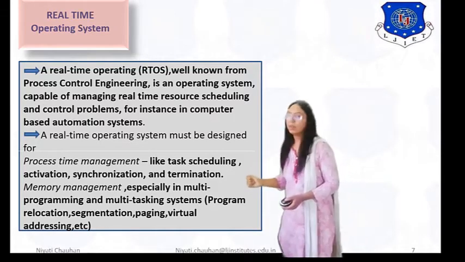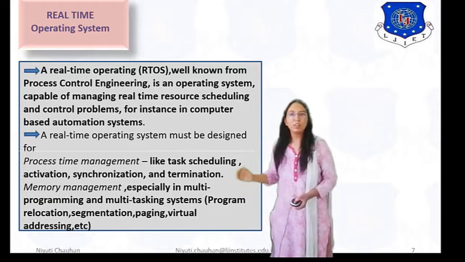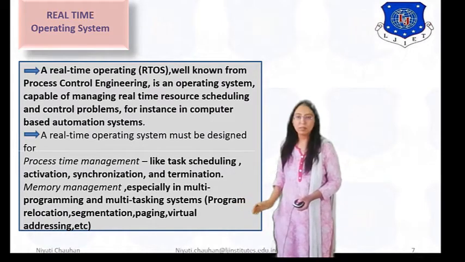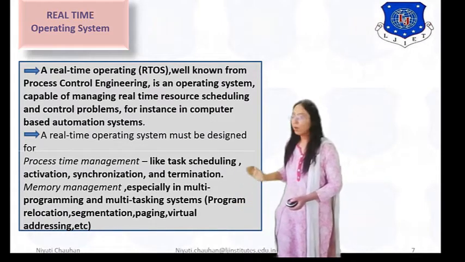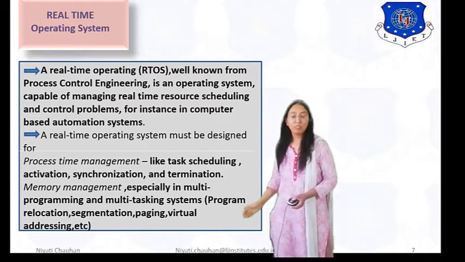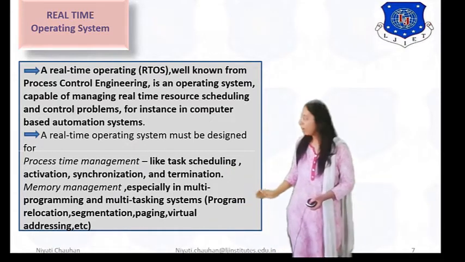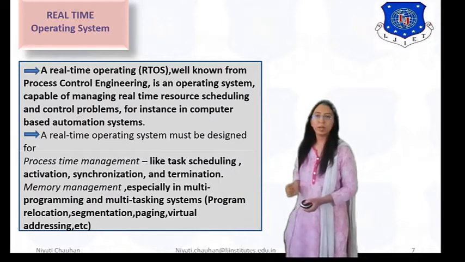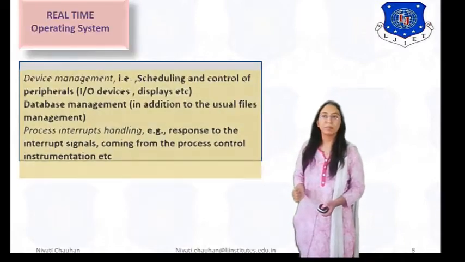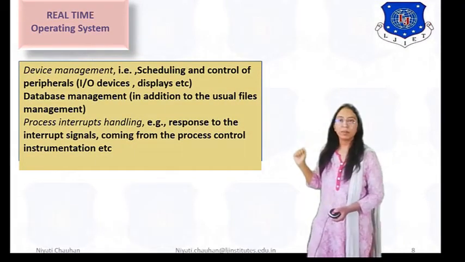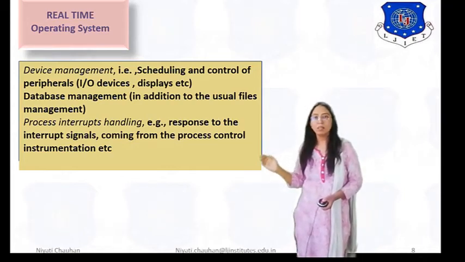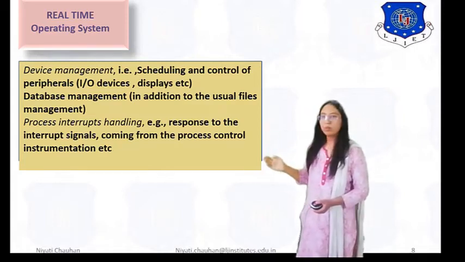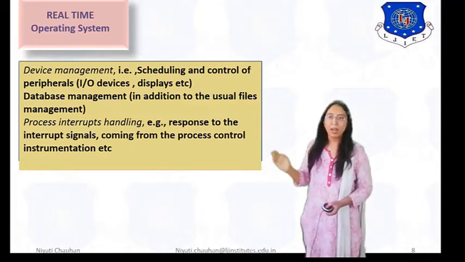Second, memory management, especially in multi-programming and multitasking systems: program relocation, segmentation, paging and virtual addressing, etc. are available in memory management. Then, device management, that is, scheduling and control of peripherals, input-output devices, display, etc.